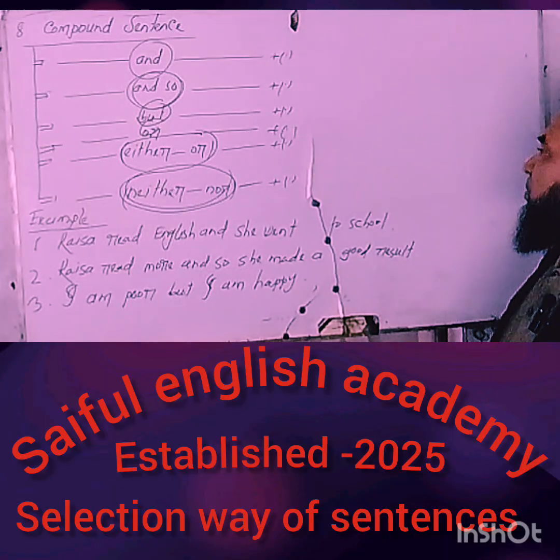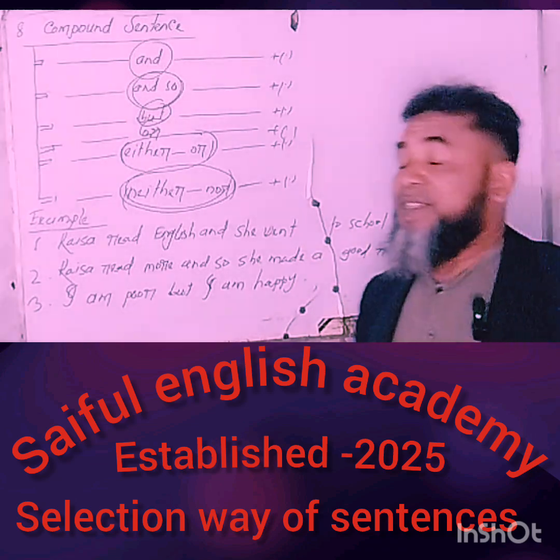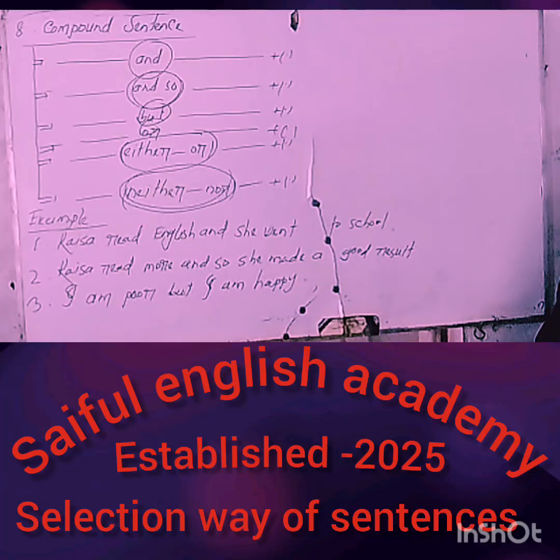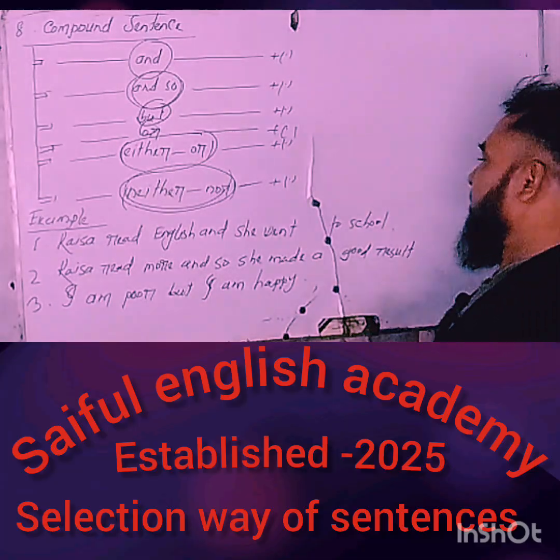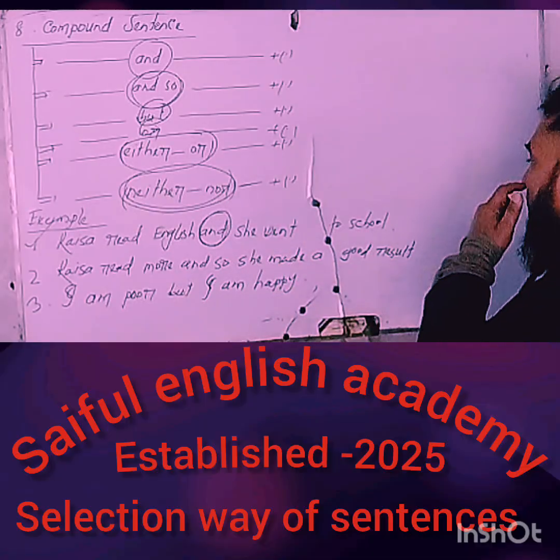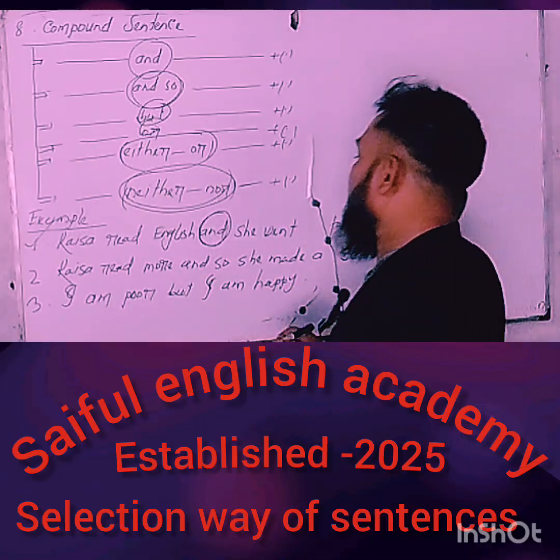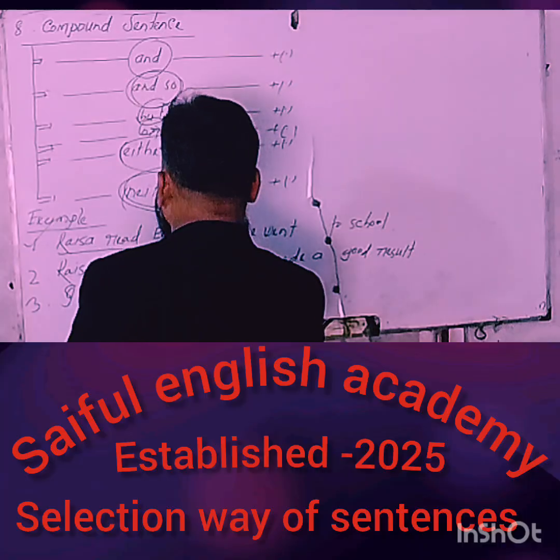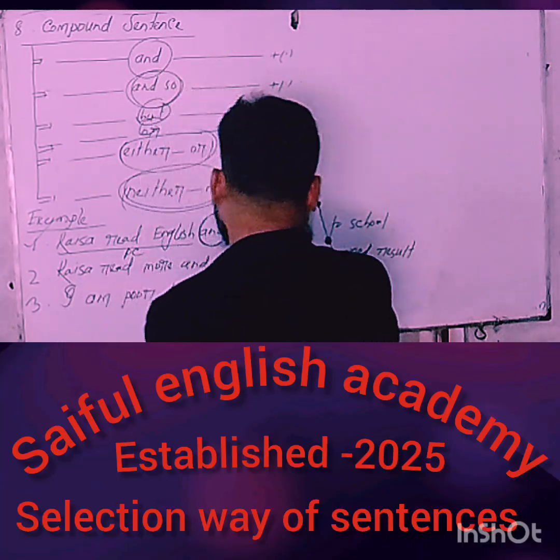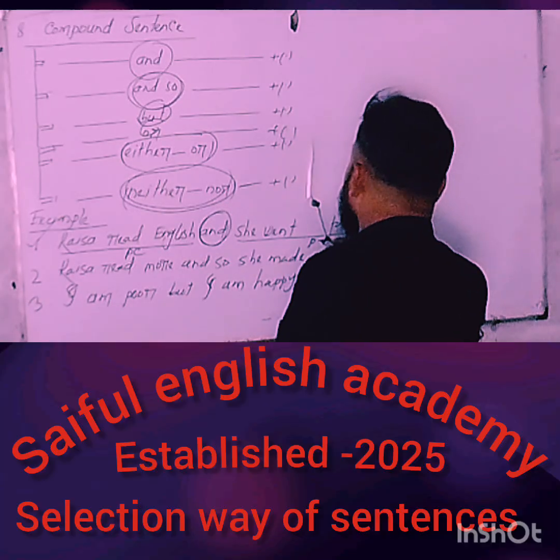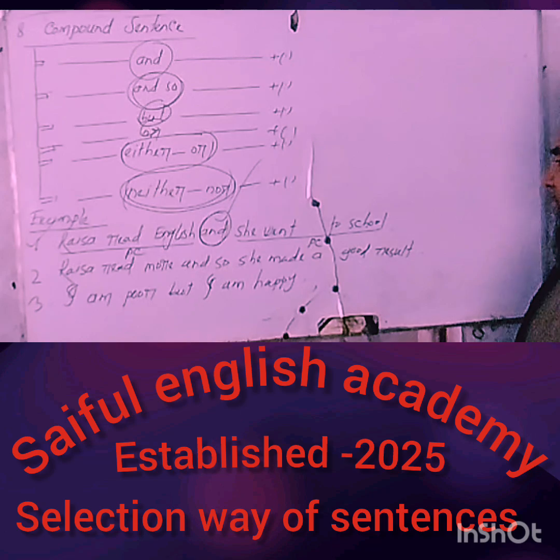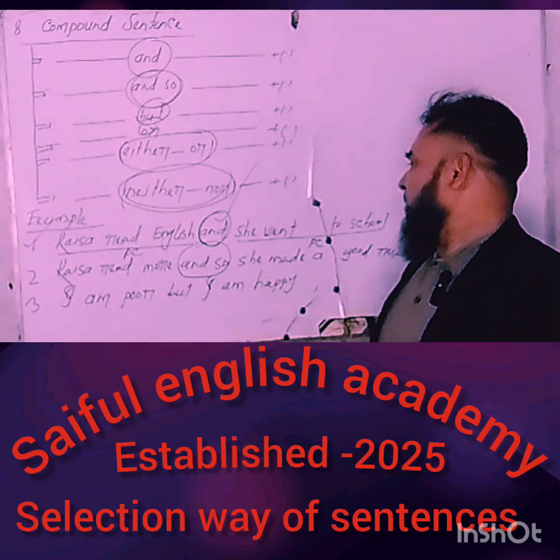And various kinds of examples may be given with reference to this selection. I have written some examples. My dear learners, take a look at the board and try to understand. Number one: Raisha read English and she went to school. This sentence has two parts. Number one, Raisha read English, a principal clause, and she went to school. This part is also a principal clause, and between them is the coordinating conjunction "and".